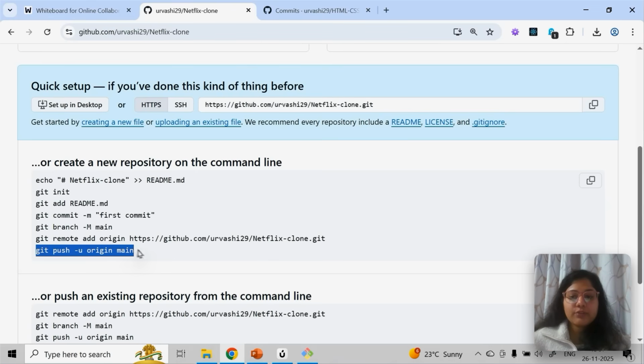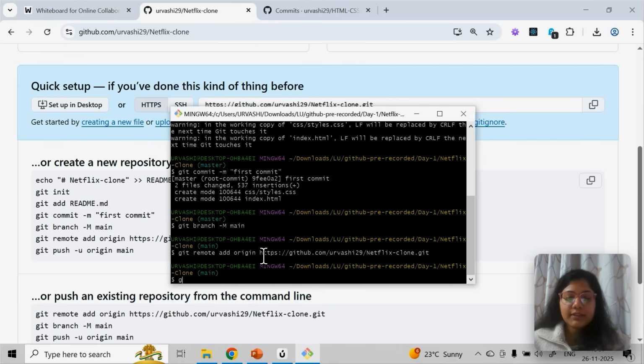Then you have to run this command: git push -u origin main. You are setting the origin, saying that I am pushing everything to the origin's main branch. Git push -u origin main is a one-time command.